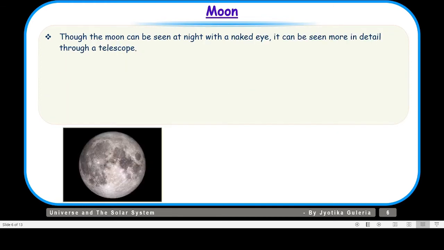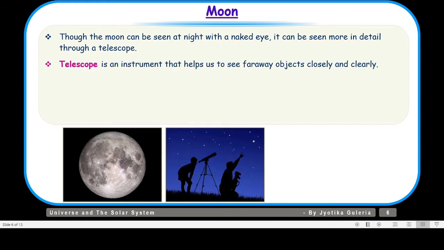That means when the rays of the sun fall on the moon, we are able to see the moon. Though the moon can be seen at night with the naked eye, it can be seen more in detail through a telescope. So although we can see the moon during night, we do not need any object to see it. It is clearly visible. But if we want to see it in more detail, then we should use a telescope. Now, what is a telescope? A telescope is an instrument that helps us to see faraway objects closely and clearly.